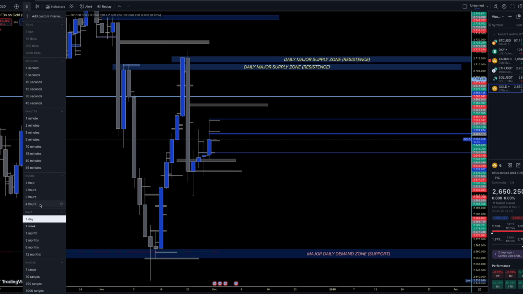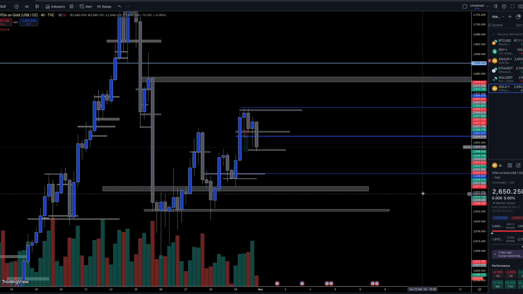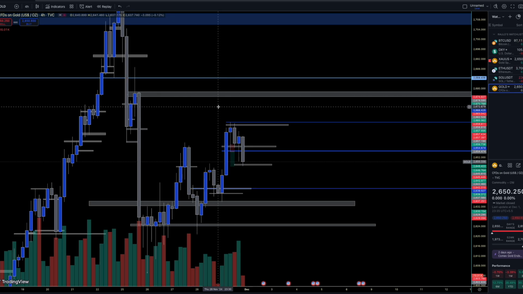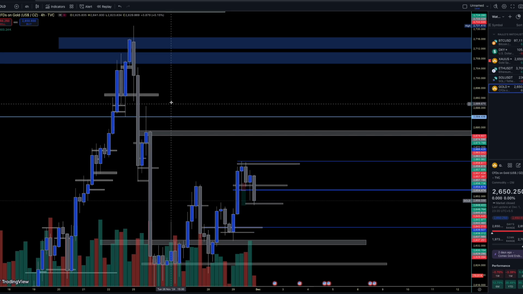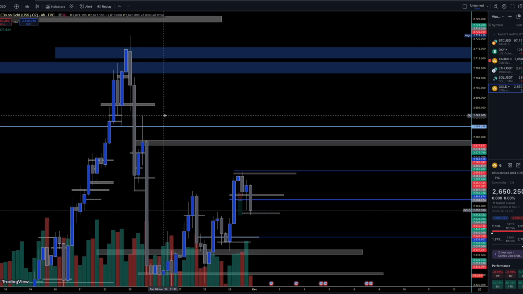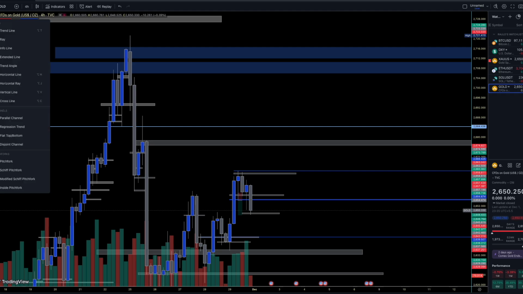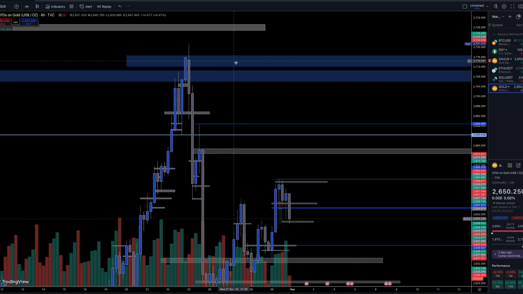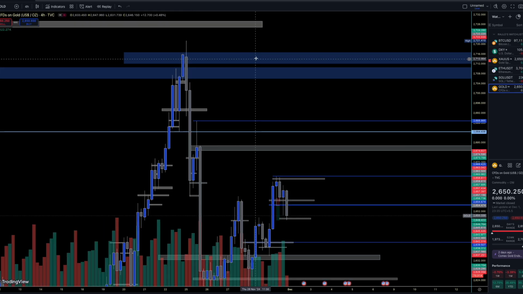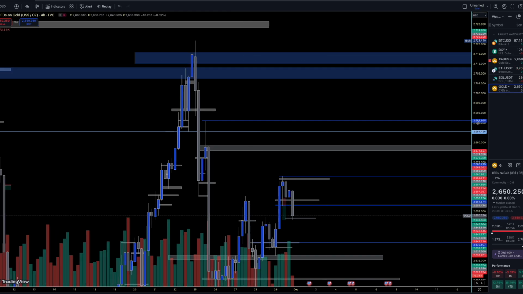If we jump into the 4-hour time frame, we can see a clear market structure over here, and we can see there are clean ranges over here. If we break above this resistance, then we have this wick fill up till here. And if we fill this wick and break above it, we also have clean ranges over here. These two zones are very critical, because on the daily time frame, as I showed you, these two are the major supply zones. So the market is most likely to respect them and reject. A huge rejection, a huge sell-off can be coming from these zones after the market reaches here.